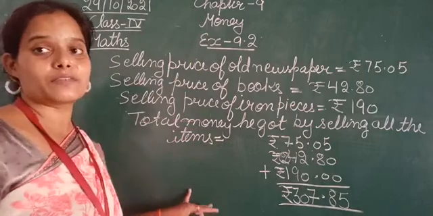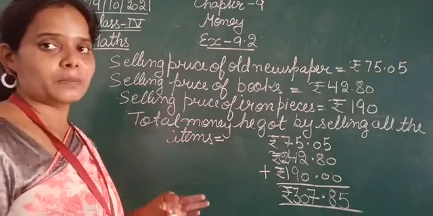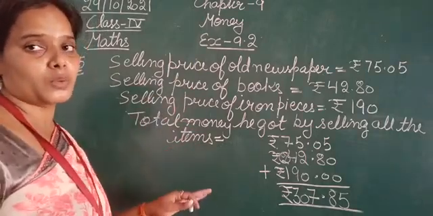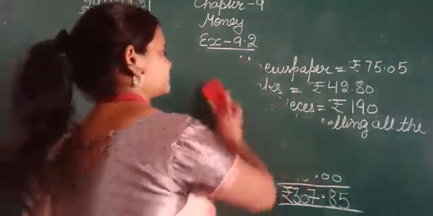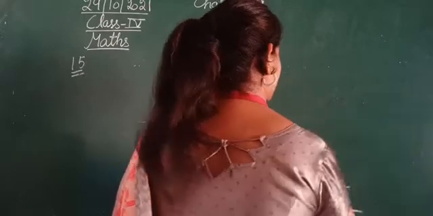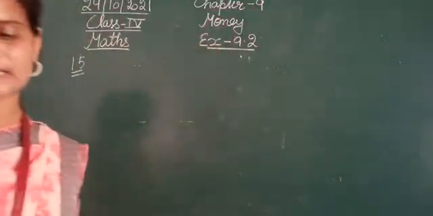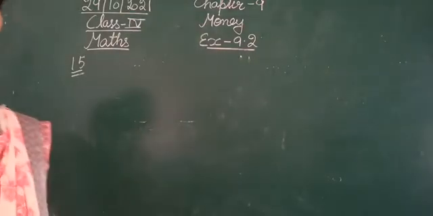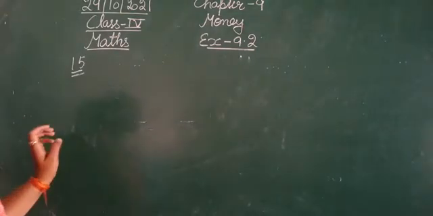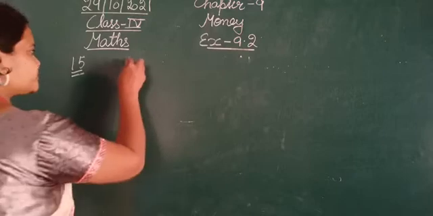Okay, our question is left with, this is a quite lengthy question, so be patient while doing this. You can pause it here and note it down in your notebooks. Next, cost of atta. So let's find out the cost of different items.